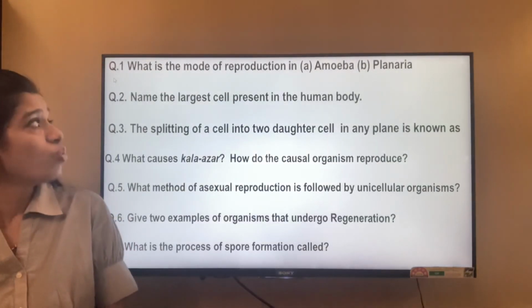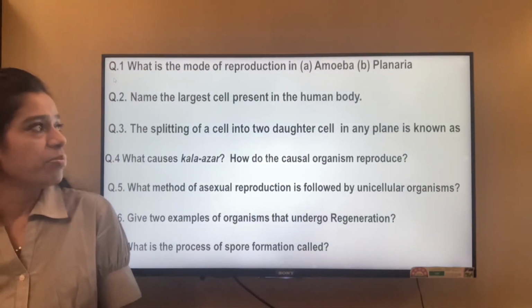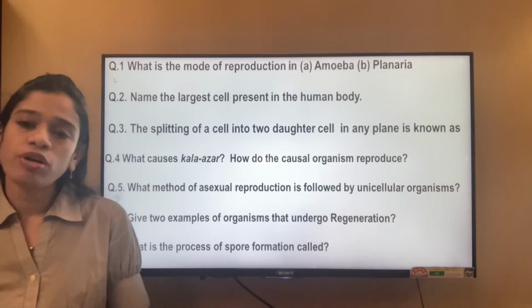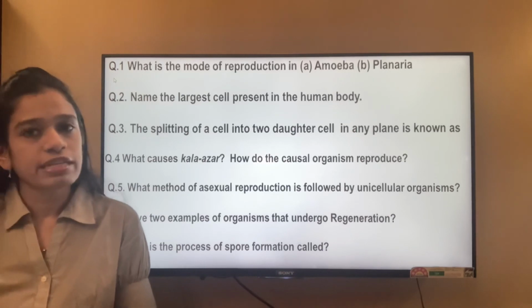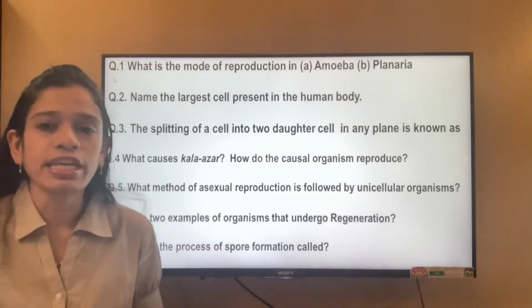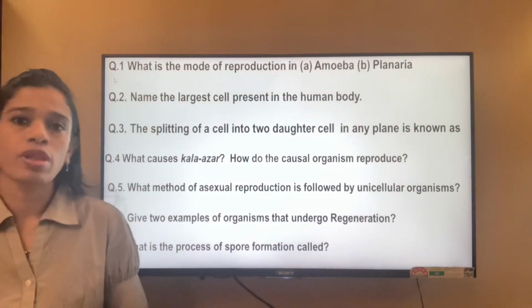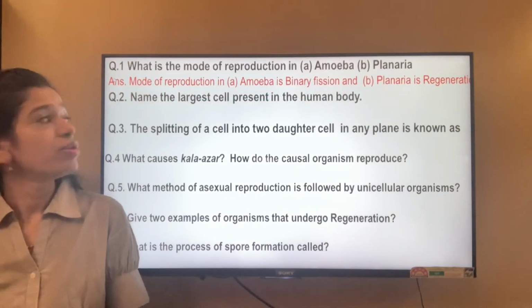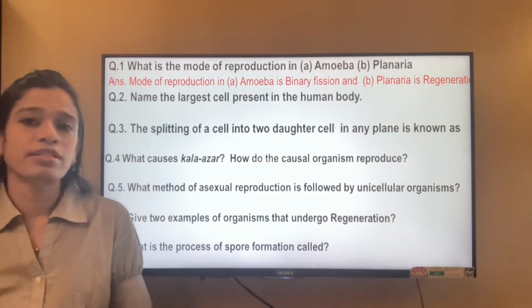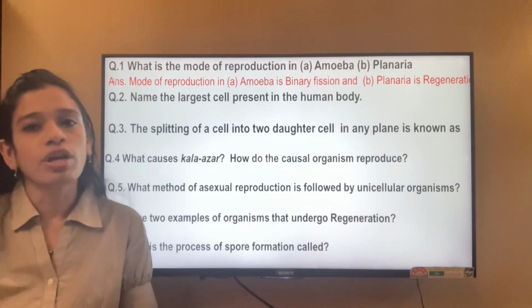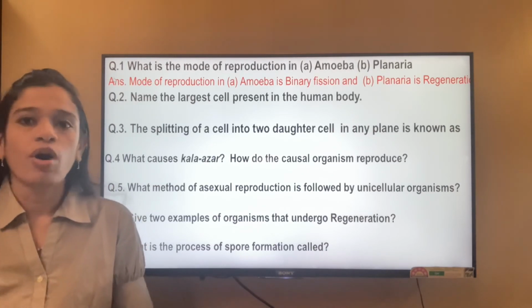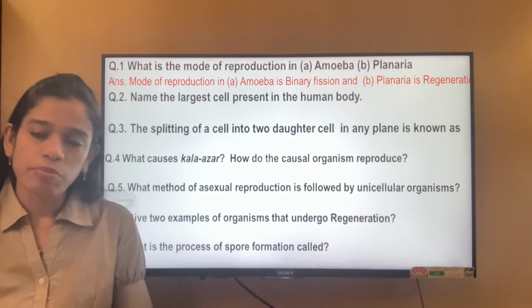The first question, what is the mode of reproduction in amoeba and planaria? The mode of reproduction followed in amoeba is binary fission. We have already studied that, and that in planaria is regeneration. The next is, what is the name of the largest cell present in the human body? The largest cell present in the human body is called the ovum or the ova, or the female gamete or the egg.